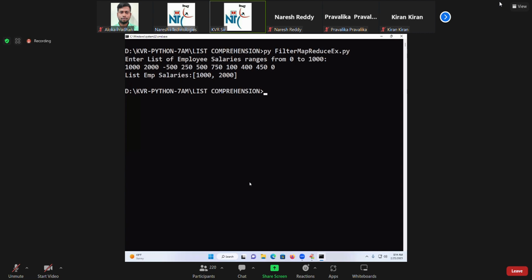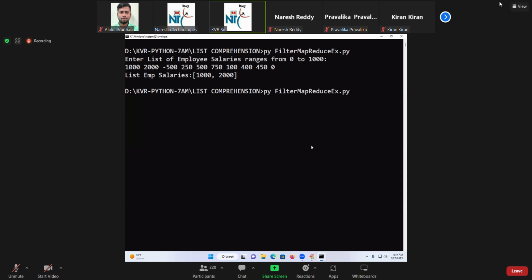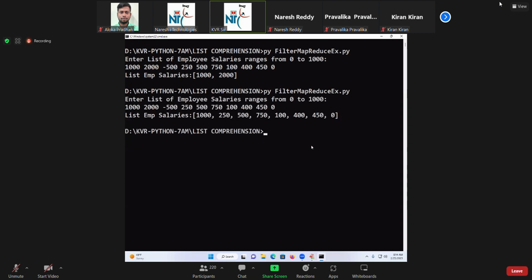What is happening there? It is giving some problem. I wrote the wrong condition. Correct or not? Less than or equal to, greater than 0, and then less than or equal to. Now you see, what are coming?